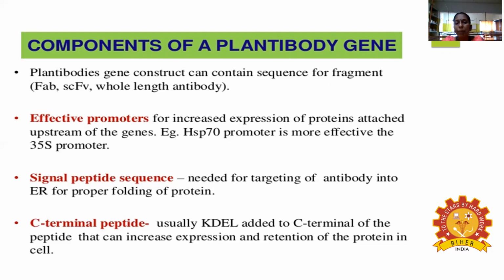The signal peptide sequence is needed for the targeting of the antibody into the endoplasmic reticulum for the proper folding of the protein. So the first one we are talking about is the promoter, right? And the second one is the signal peptide, the cell signaling molecule, because the proper folding of the proteins is carried out.